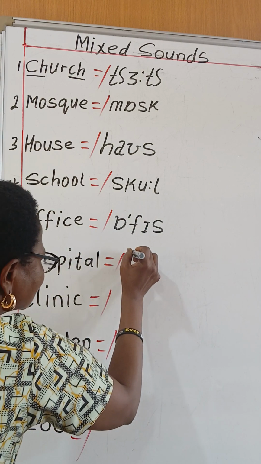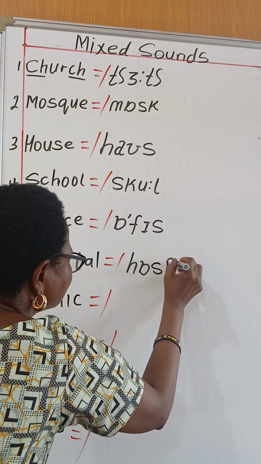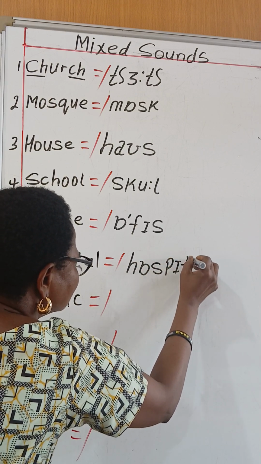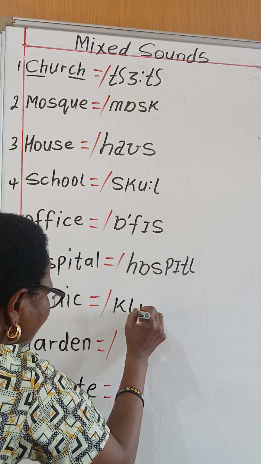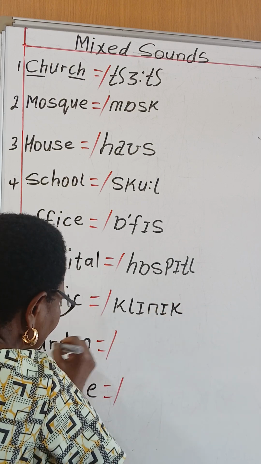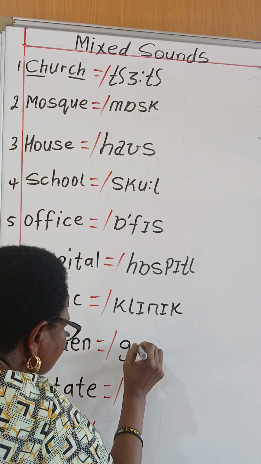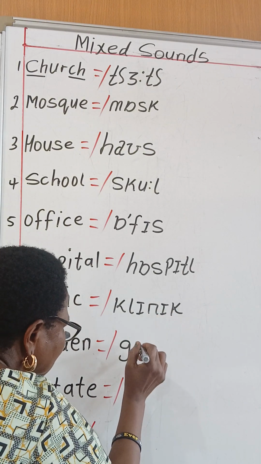This one is hospital. And this is clinic. And this is garden. You can write it like this or like this.